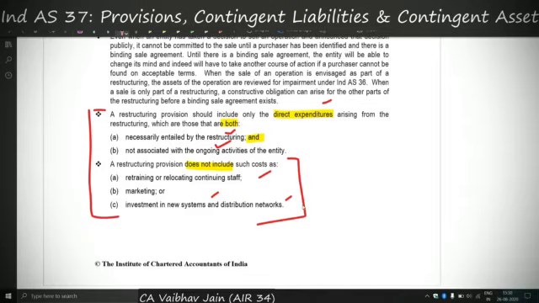A simple example would be when Satyam was acquired by Tech Mahindra. Tech Mahindra also took over certain employees of Satyam, and there were certain other restructuring costs, for example legal fees. The legal fees would not otherwise have been incurred if the restructuring was not to be taken, and the legal fees were also not incurred after restructuring happened.